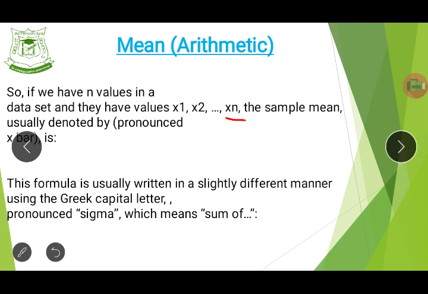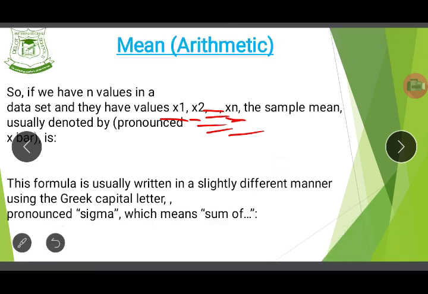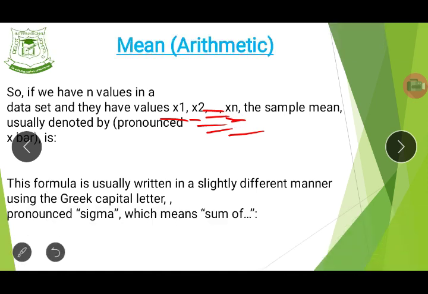Imagine we have 10 values, like I've been saying. The first number will be this one, the second number, third number, fourth number, fifth, sixth, seventh, till you get to the 10th number. That's how the x stands for any number there. All of them follow each other in that particular set.